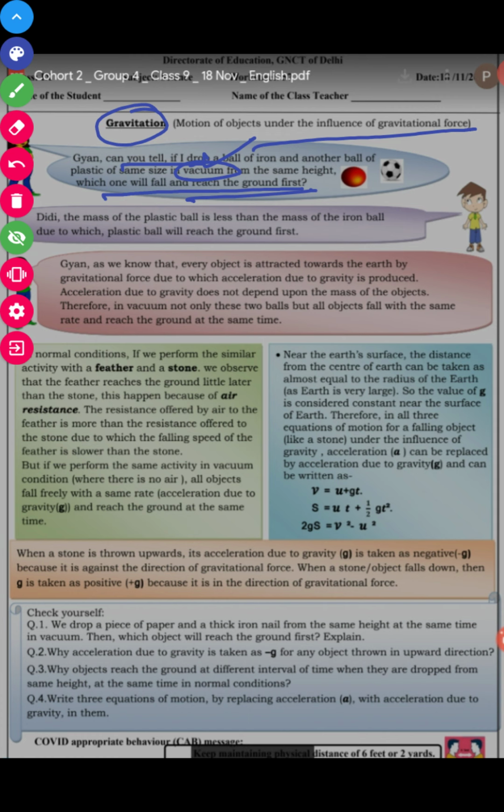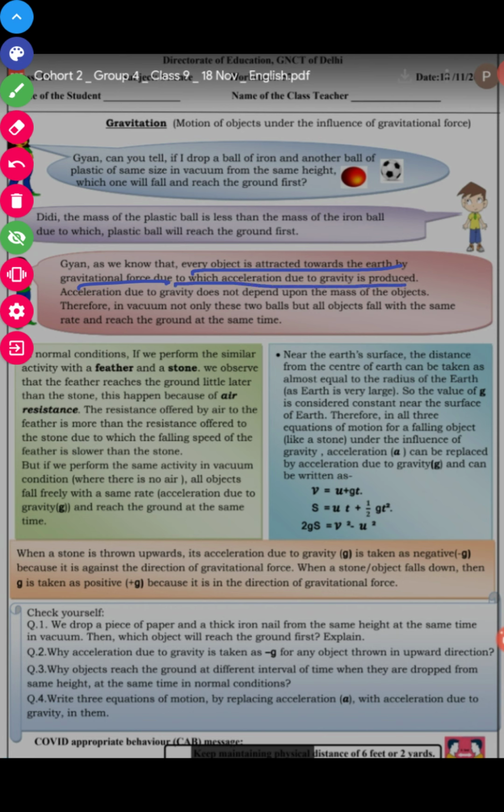Then Gyan answered, the mass of the plastic ball is less than the mass of the iron ball, due to which the plastic ball will reach the ground first. But it is not like that. Then Didi answered, as we know, every object is attracted towards the earth by the gravitational force, due to which acceleration due to gravity is produced, which is called small g. The acceleration due to gravity does not depend upon the mass. This is very important. Acceleration due to gravity does not depend upon the mass of the object.